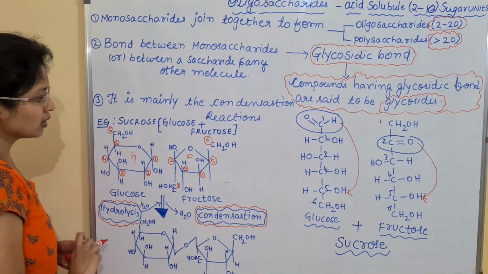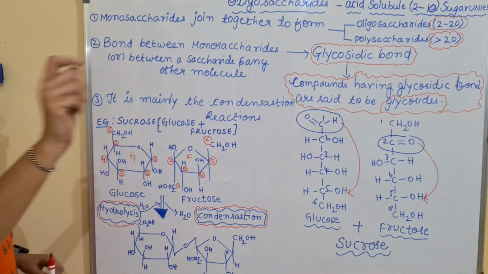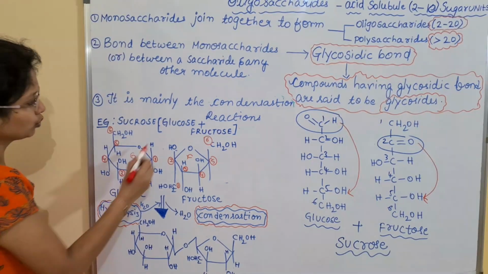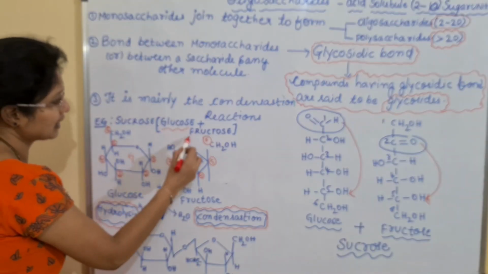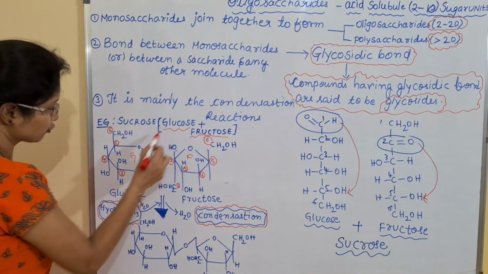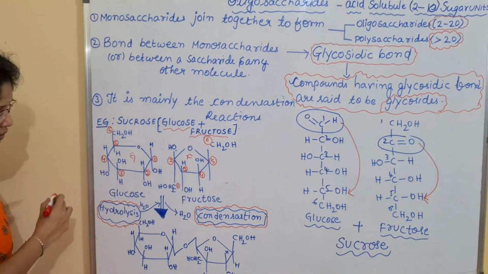Now, we'll discuss the glycosidic bond formation. So this is the sucrose molecule, a disaccharide, as it is made up of 2 monosaccharide units. One is glucose, the other is fructose.